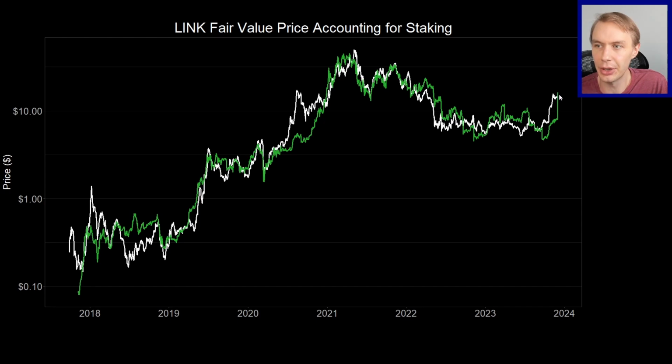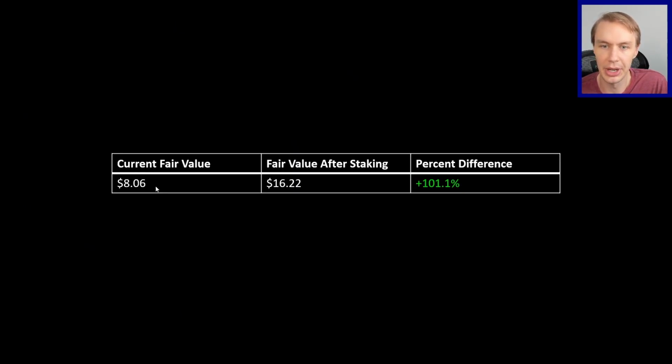And in fact, it goes all the way even above what the current price is. So if we just look at the raw numbers, the current fair value price not accounting for staking is at $8.6 based on that supply adjusted fair value model. But then when you take into account staking v0.2, suddenly it goes all the way up to $16.22, above where Link is currently trading.